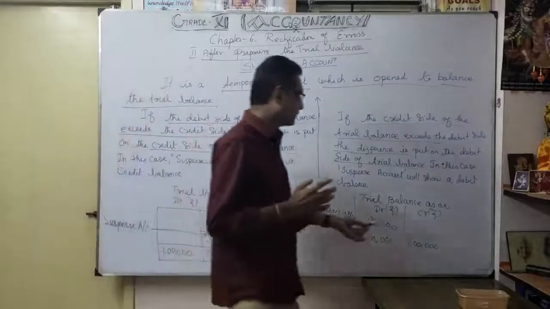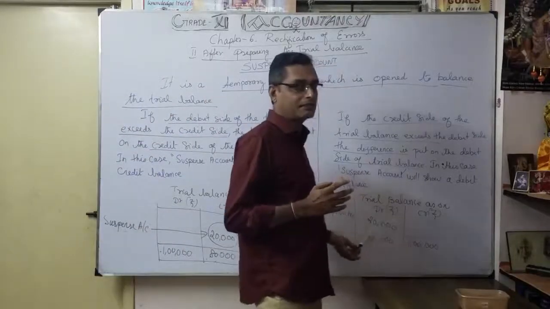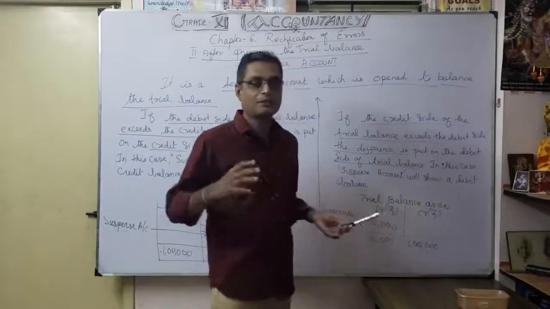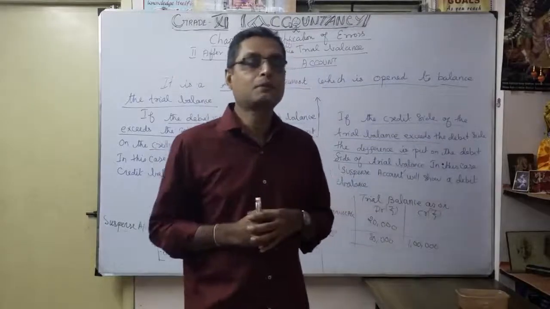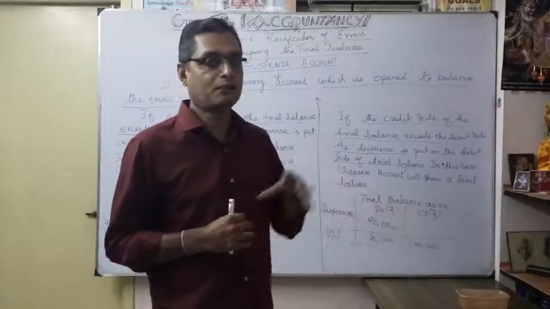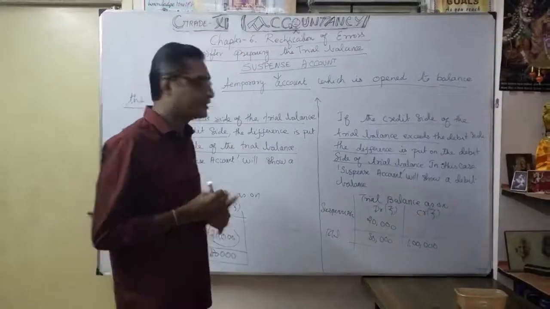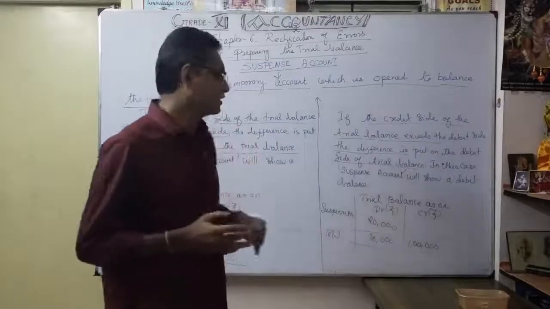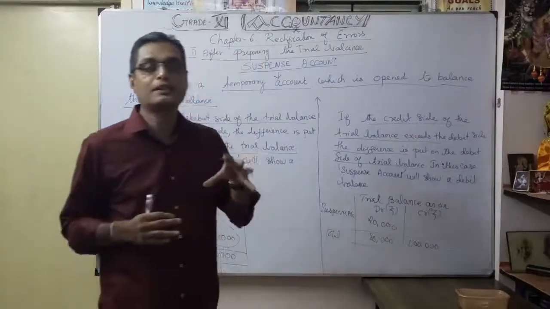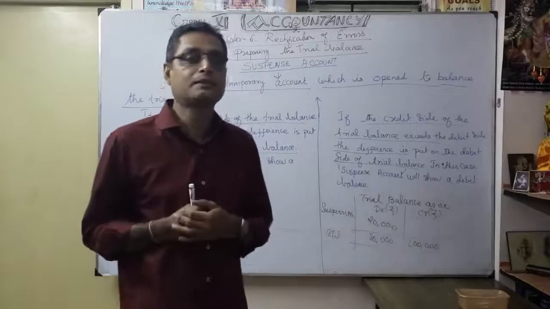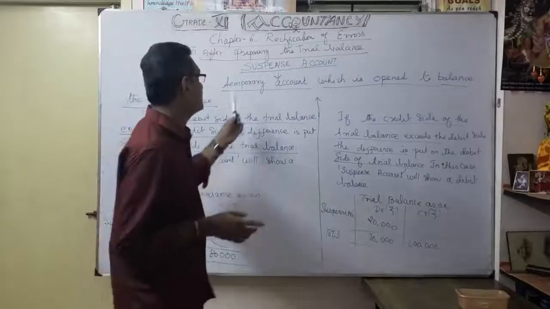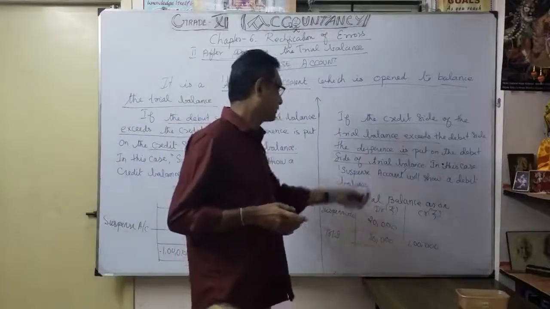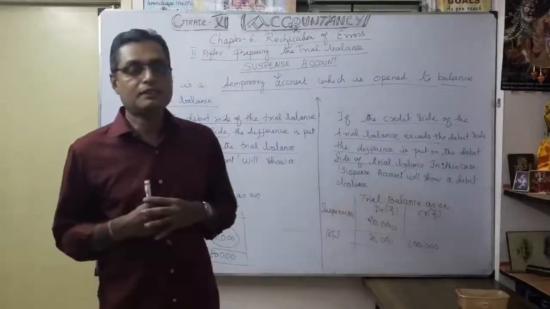Similarly here, whenever the credit side is higher and the debit side is short, we show the suspense account of 20,000 only on the debit side. Later we are going to identify why the debit side is short by 20,000 in the trial balance, and prepare accordingly. Understood? The suspense account plays a bigger role, especially for rectification of errors, and is prepared after the preparation of the trial balance. So that is the discussion we continue.